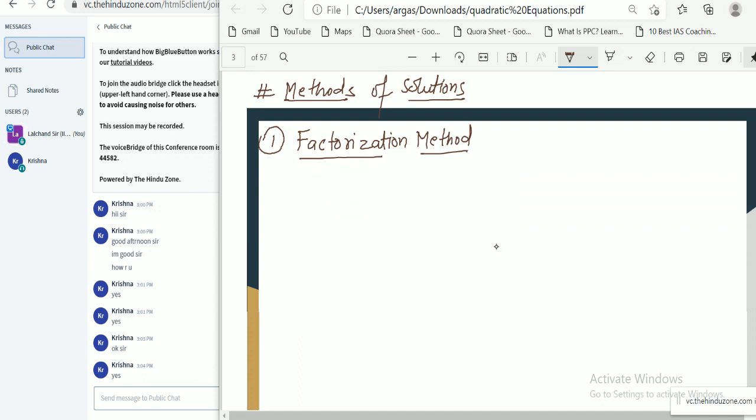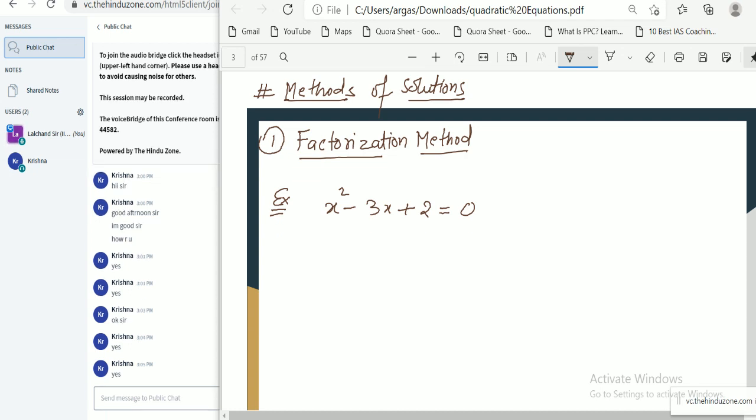For example, if I have a quadratic equation like x square minus 3x plus 2 equal to 0, can you factorize this equation? Tell me the factors. How to factorize this? Okay, we split the middle term.